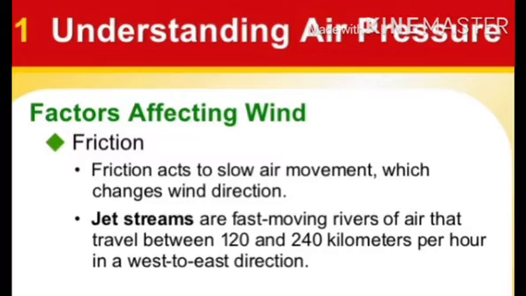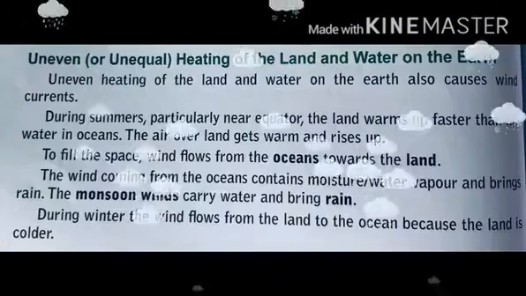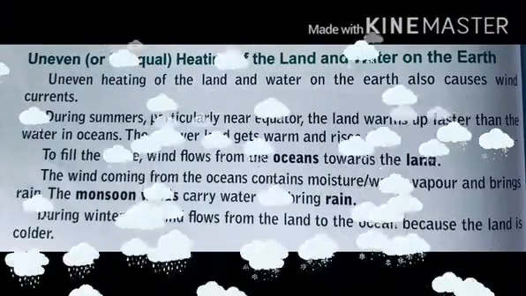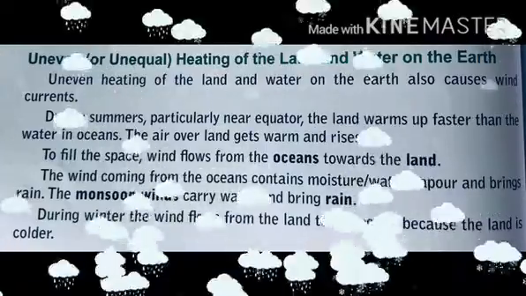Now the third factor affecting wind is friction. Friction acts to slow air movement, which changes the wind speed or wind direction. Jet streams are fast moving rivers of air that travel from 120 to 240 km per hour in a west to east direction. Now, the uneven or unequal heating of land and water on the earth.